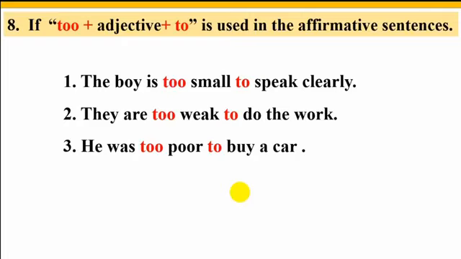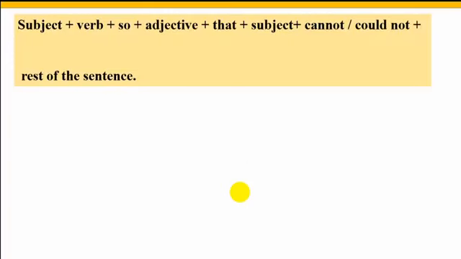So how can we change this kind of sentences into negative? Let's know. We will use the subject that is given in the affirmative sentence.